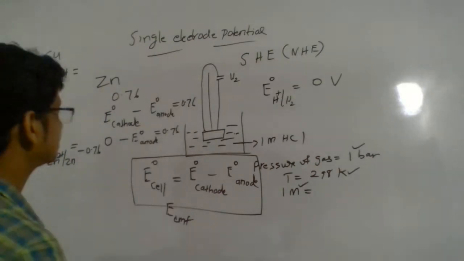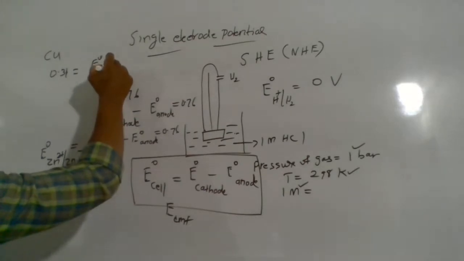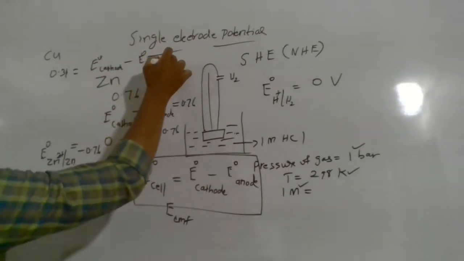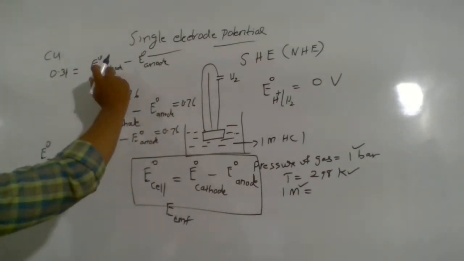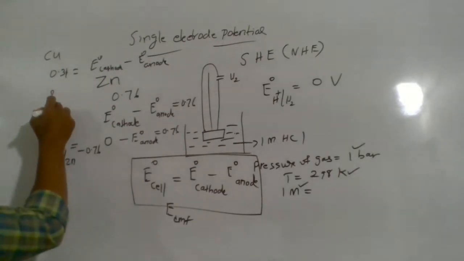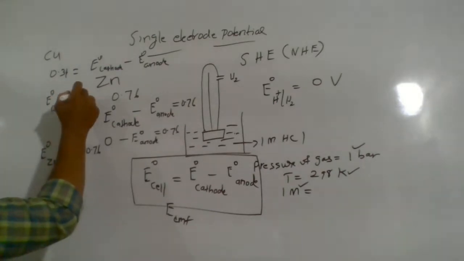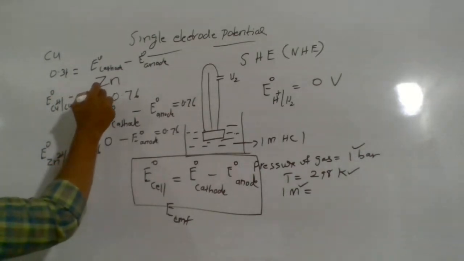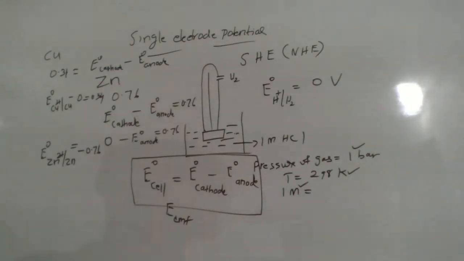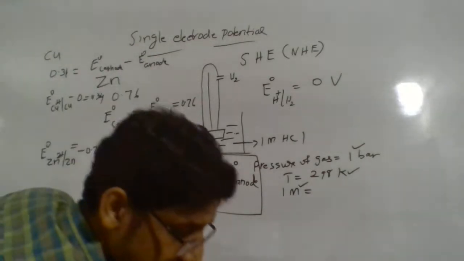So we got 0.34, which means E0 cathode minus E0 anode is equal to 0.34. Remember, this time our cathode is copper, so E0 copper minus E0 anode, that is our hydrogen, is equal to 0.34, which means the E0 value of copper is exactly equal to 0.34.